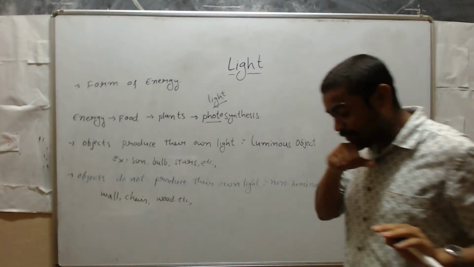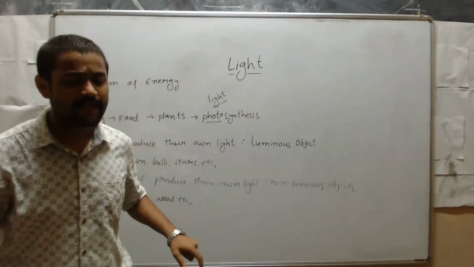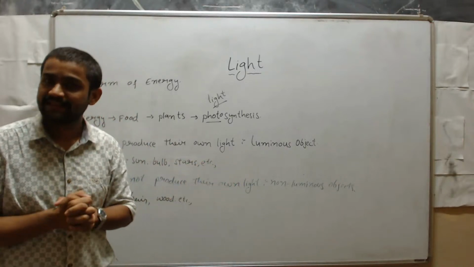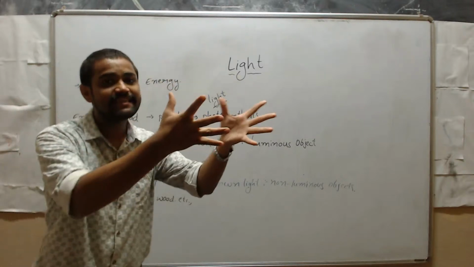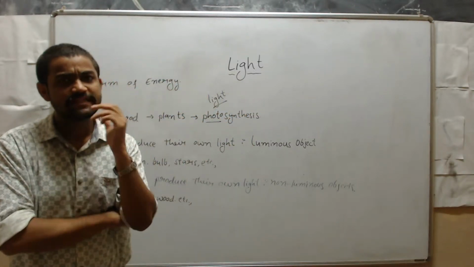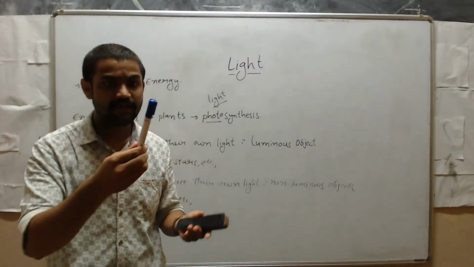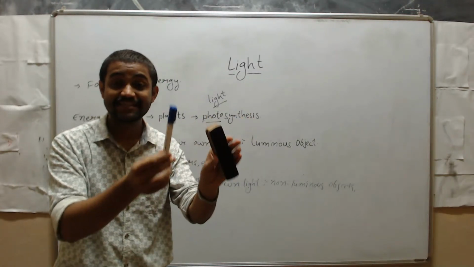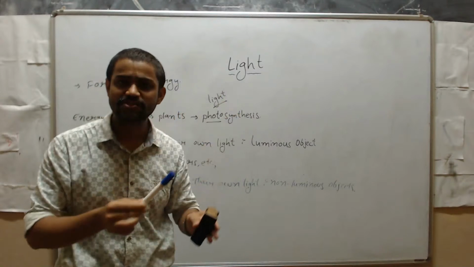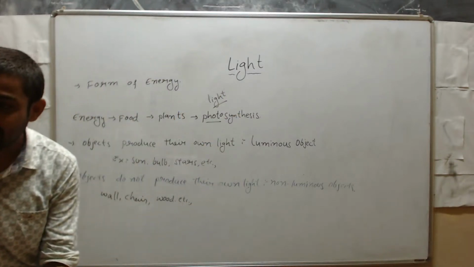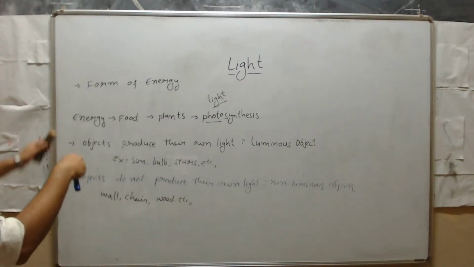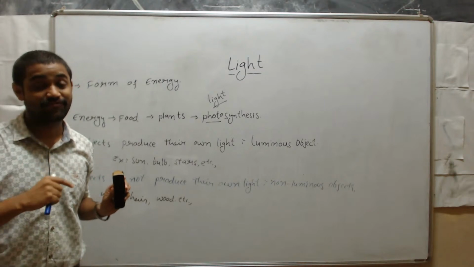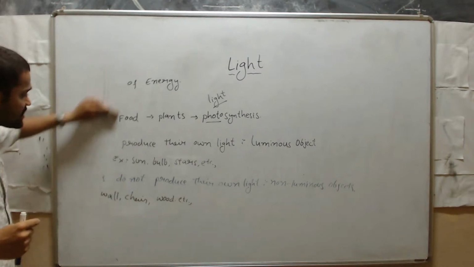Then, one more important thing we have to notice here. Sir, the non-luminous object will not produce its own light. Then, how can we see them? See this wood, duster, pen. These are non-luminous objects. How is it possible to see all these? Can you tell me? Yes, that is because of reflection of light. What is meant by reflection?